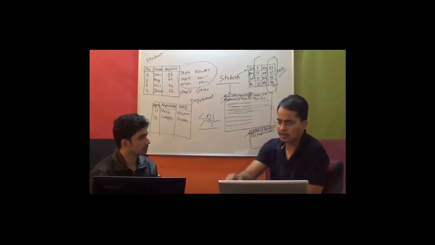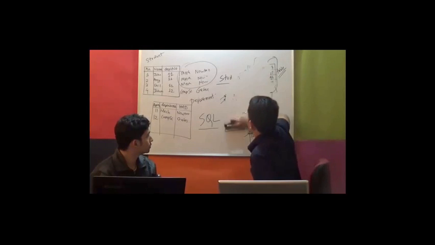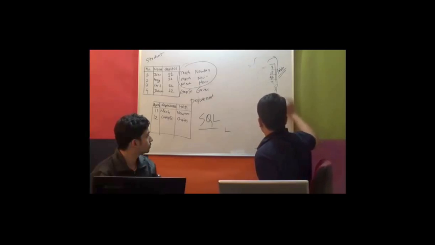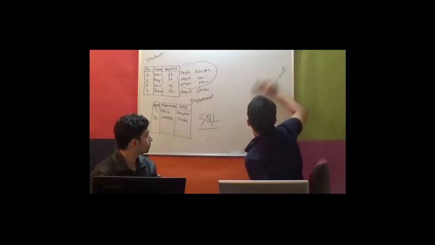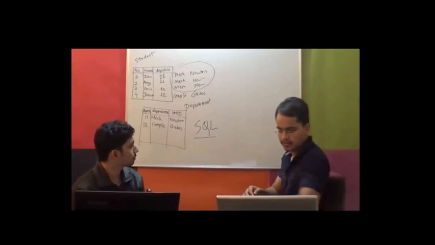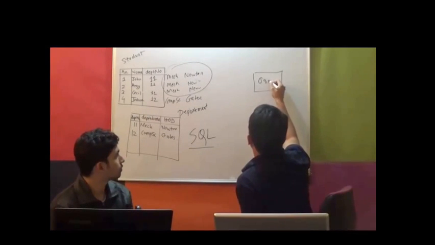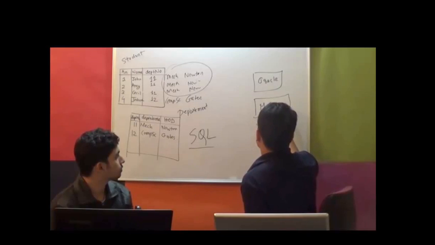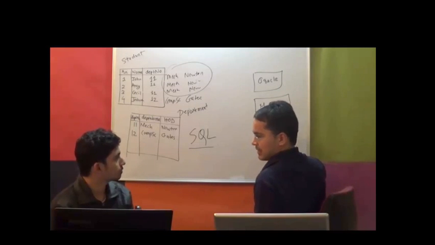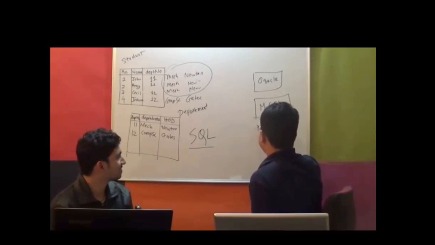So out of all these different possible databases, for example, you can have Oracle, you can have MySQL. By the way, MySQL is owned by Oracle, right? It's just that they maintain it for free for people like you and me, of course.